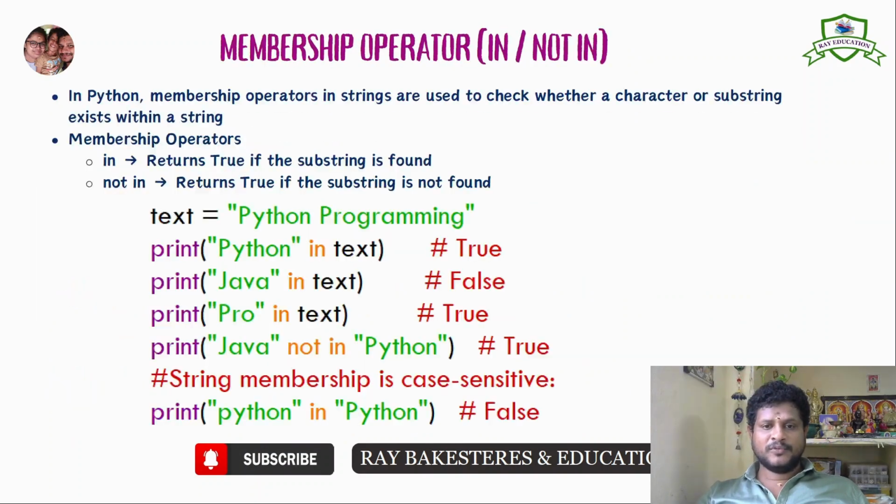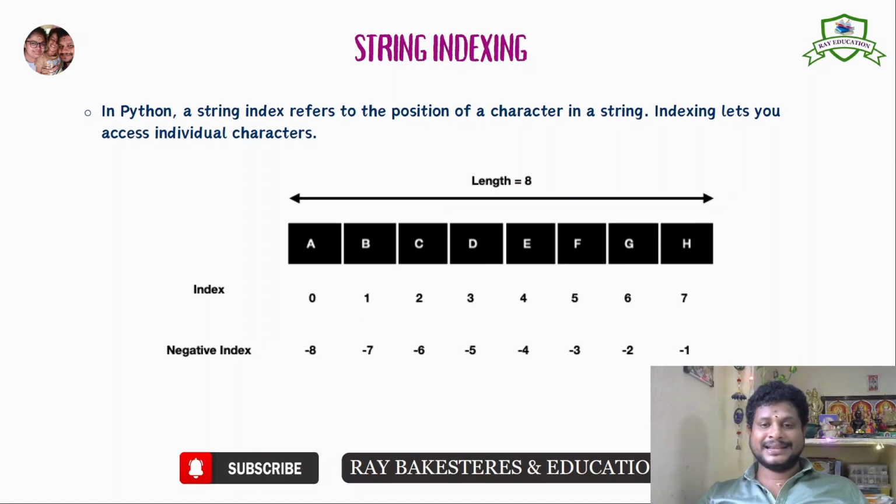Okay. Now we will go for string indexing. It is an important concept. While you are stepping into string indexing, this concept will be reflected in your forthcoming topics like list, tuple, dictionary, everything. So understand it very well. In Python, a string index refers to the position of a character in the string. Indexing lets you access individual characters.